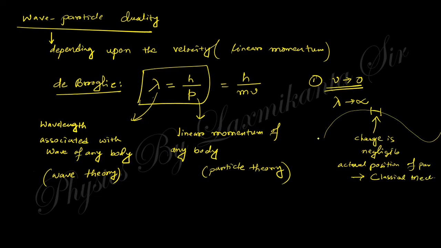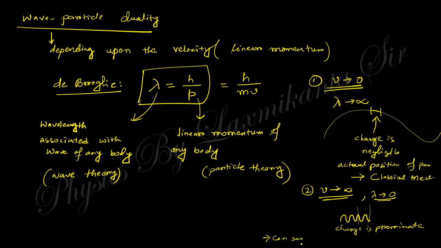Clear? But when the velocity tends to infinity, very large, lambda tends to 0. Lambda 0 means lambda is very small. Lambda very small means this is like that. You can see this is like that. So if you take this portion like that, you can see here there is a fractional change. Change is very much. Change is prominent. So you cannot say the actual position.